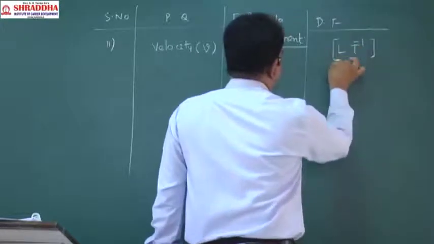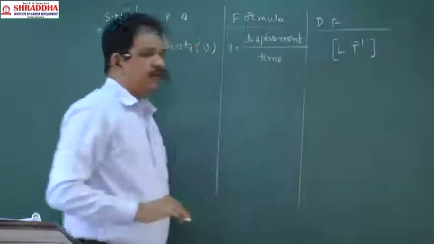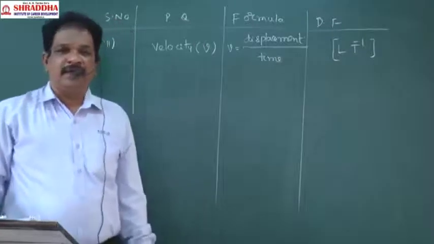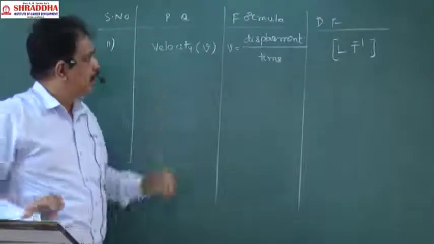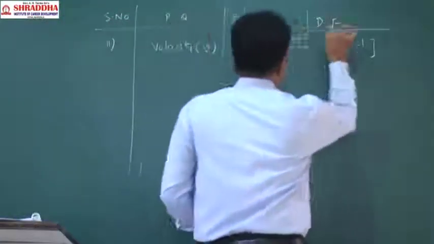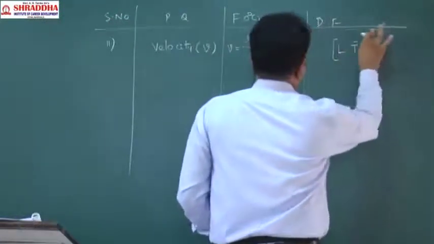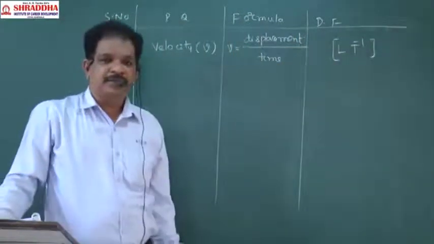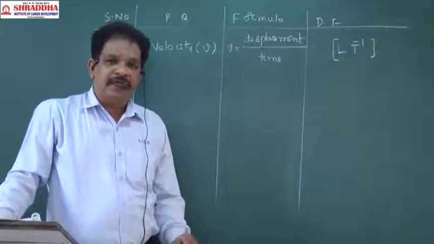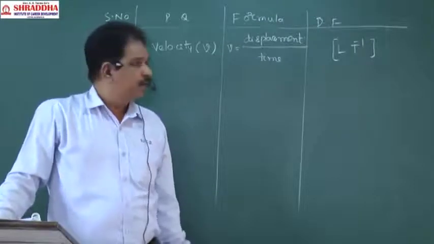L by T, so L T power minus 1. That is the dimensional formula of velocity. Is this clear? What is the dimensional formula of velocity? L T power minus 1.